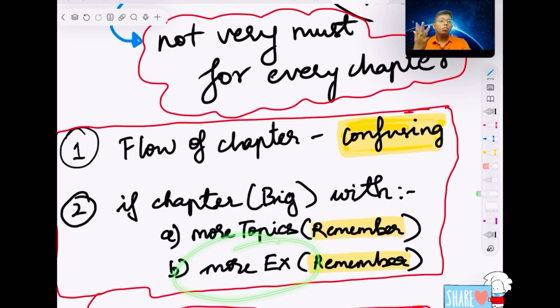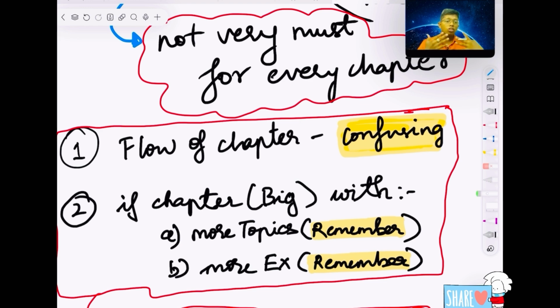One more thing, more examples are there. Sir, many examples are there. I can't even understand one example, and if they say go to the next example, I am going to forget the first example, so I can't remember everything. At that time, if you write and see and make a short note, then you will understand it when you are revising efficiently.